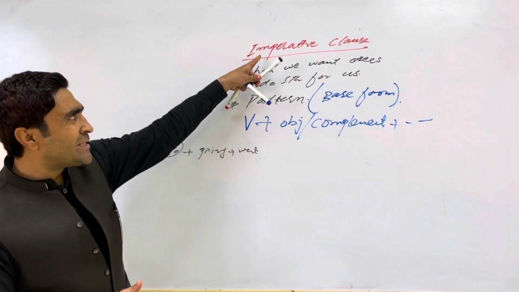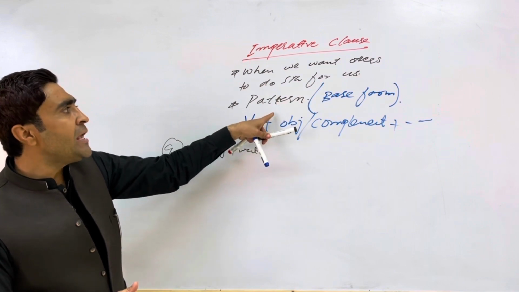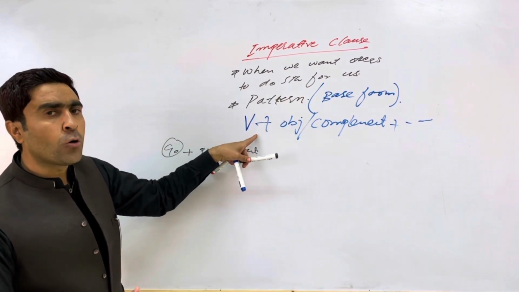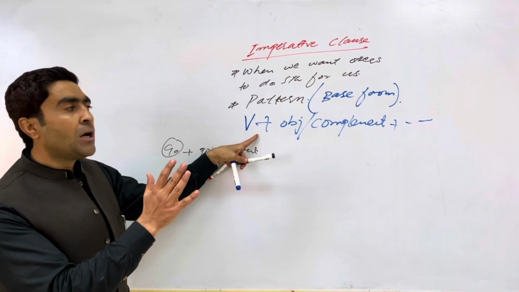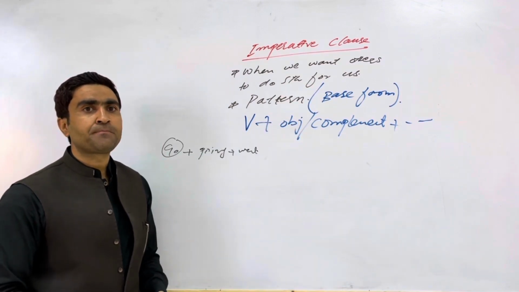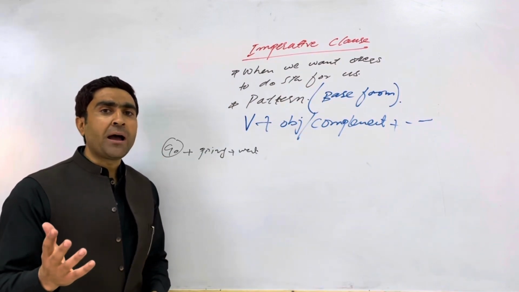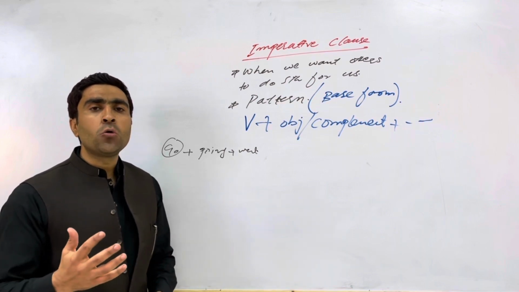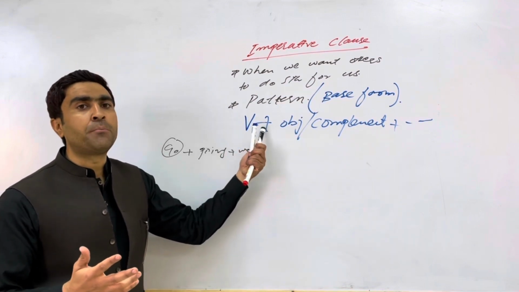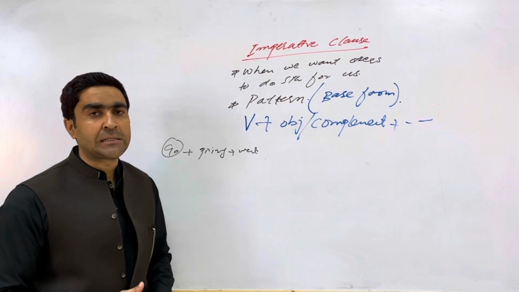So, as far as the imperative clause is concerned, we use the base form at the very beginning of the sentence, and then the rest of the sentence. Now, a question might be, why don't we use subject plus verb plus object and the rest of the sentence?